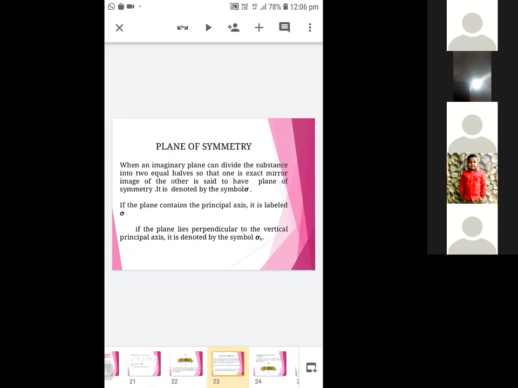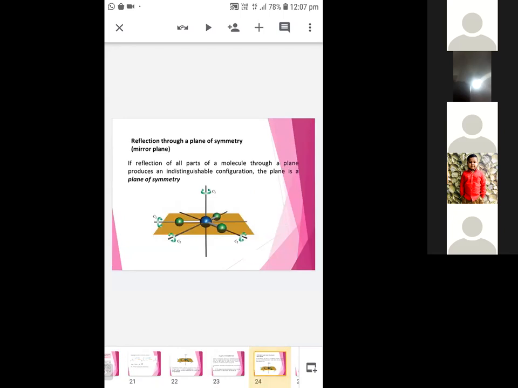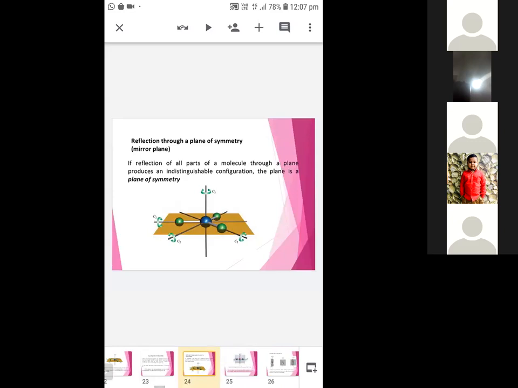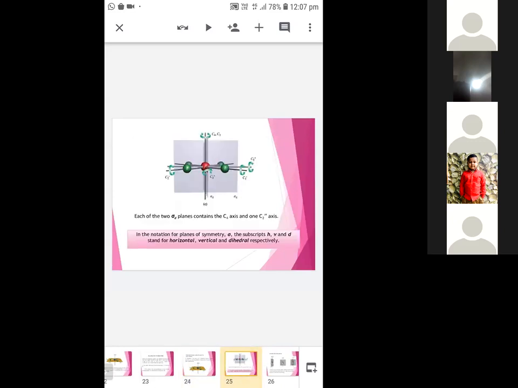And next one, plane of symmetry. So when an imaginary plane can divide the substance into 2 equal halves so that one is an exact mirror image of the other, it is said to have a plane of symmetry, and it is denoted by the symbol sigma. And here we can see 3 types of plane of symmetry: sigma V, sigma H, and sigma D. Sigma H is the horizontal plane, sigma V is the vertical plane, sigma D is the dihedral plane. You see here, it's a horizontal plane. Okay. The next, this one is a vertical plane, and the next one dihedral. You can see the dihedral plane also.